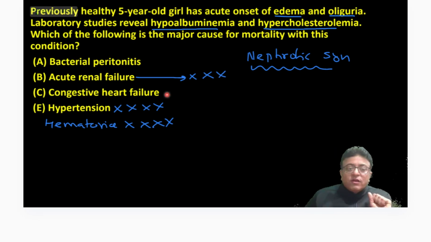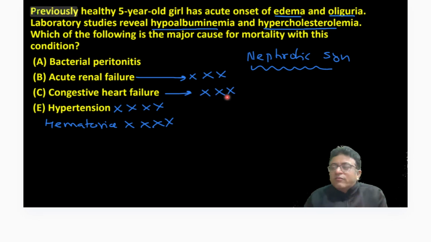Now, nephrotic syndrome, no chance of heart failure because fluid is not accumulated in the lungs. Fluid is accumulated in the abdomen. Ascites is there.